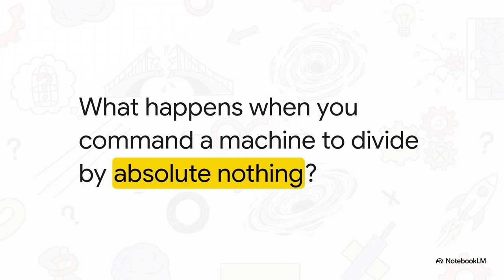Imagine typing this stark, simple equation into one of those old calculators. 20 divided by 0. Now, these machines didn't have the fancy safety checks of modern software. They were designed to follow pure, relentless logic. So, when commanded to solve this, the calculator attempts to do it by subtracting 0 infinitely. It subtracts 0, sees that 20 is still left, and tries again, and again, and again. It creates a horrifying mechanical loop that simply cannot stop.